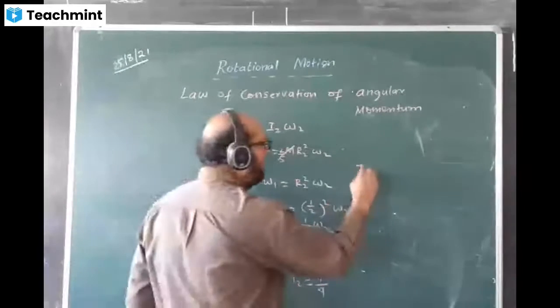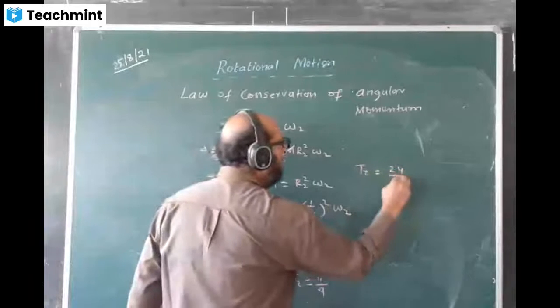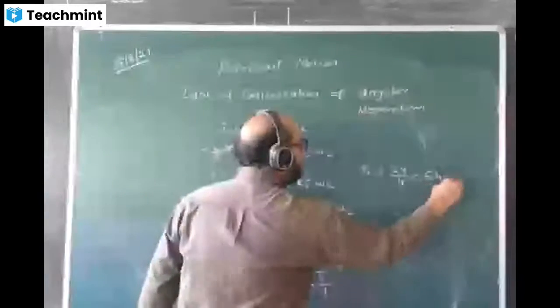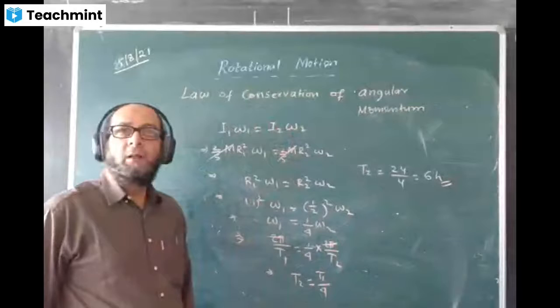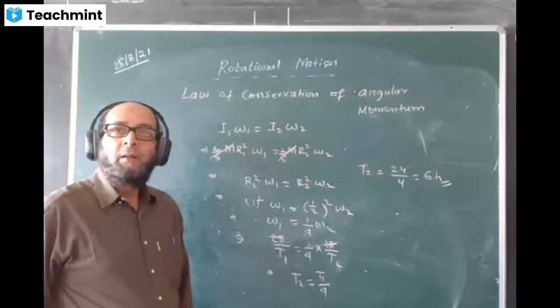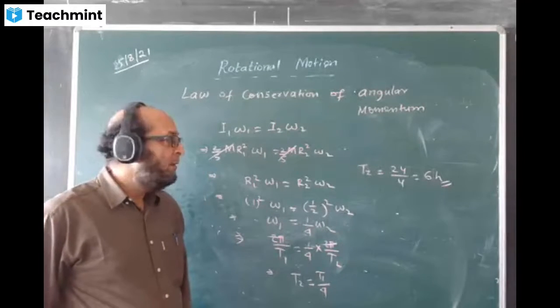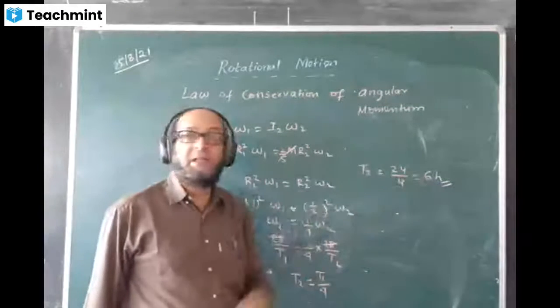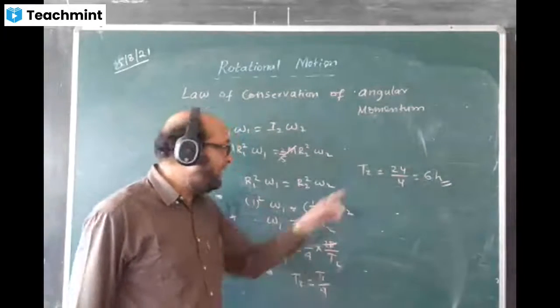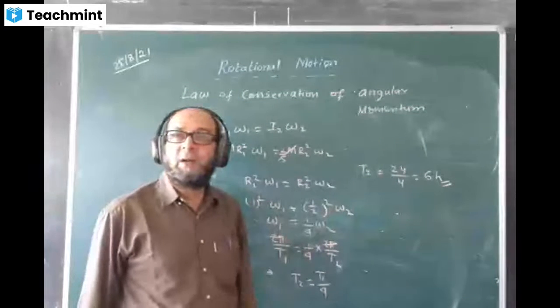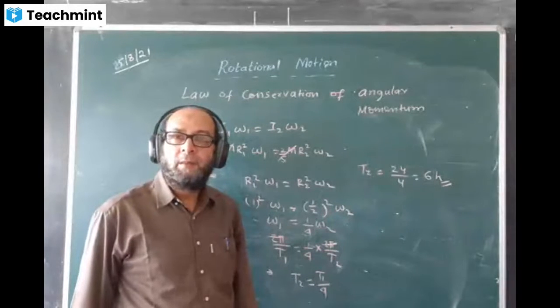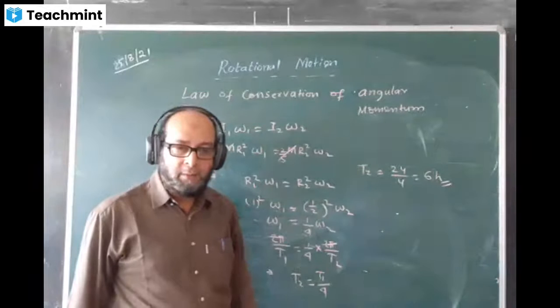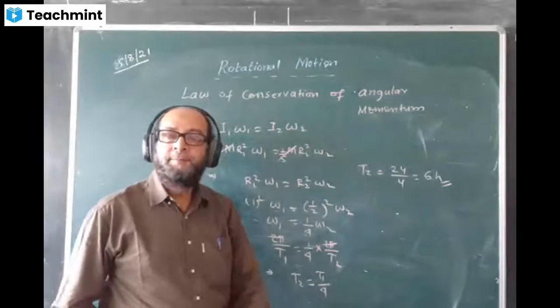So we have T2 equal to T1 value, putting 24 by 4. The answer becomes 6 hours. That means in that case, the duration of the day will become only 6 hours, instead of 24 hours. It becomes only 6 hours in that case. Hope you have understood it. Done? Not understood?